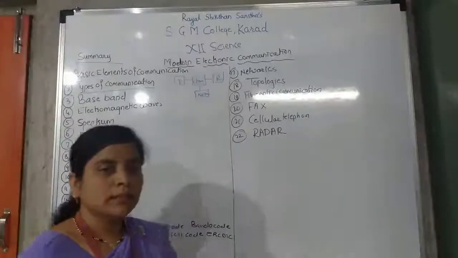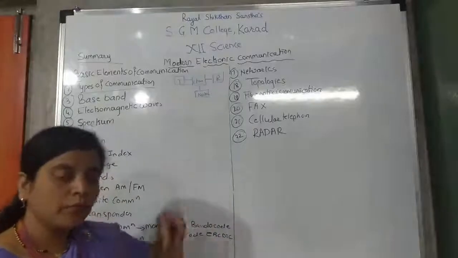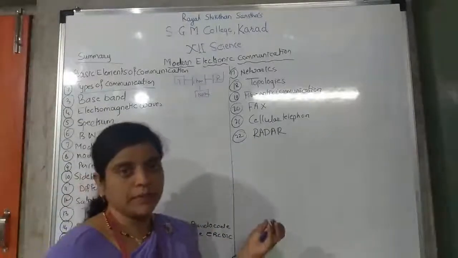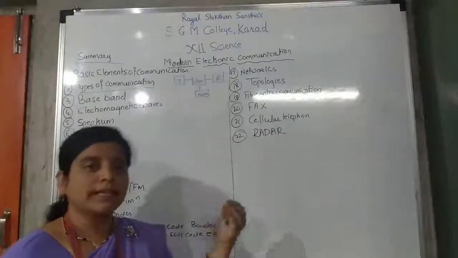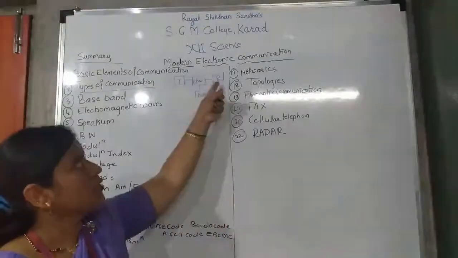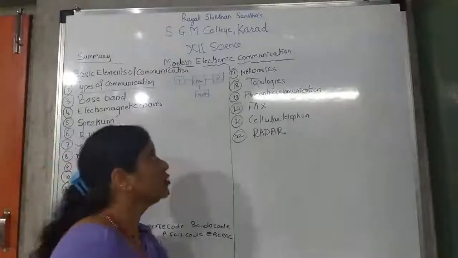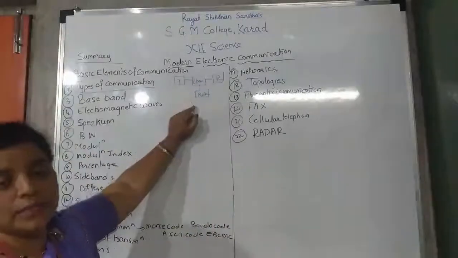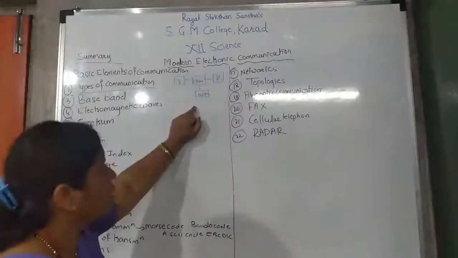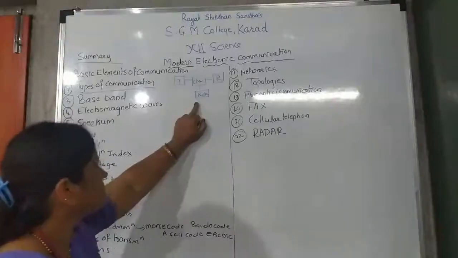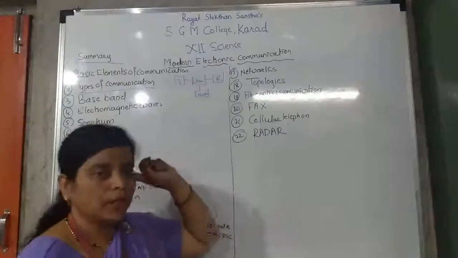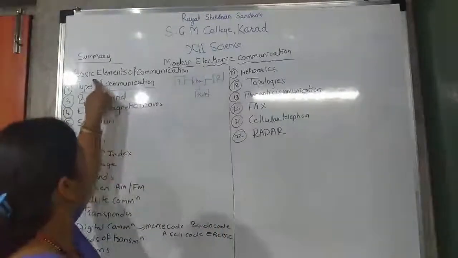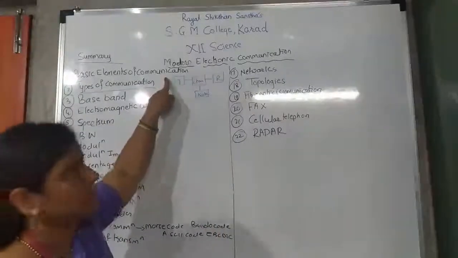What is a channel? That which carries the information from transmitter to receiver is called a channel. Noise is added in the channel. Noise means what? Disturbance added in the signal is called noise. So these are the basic elements of communication.